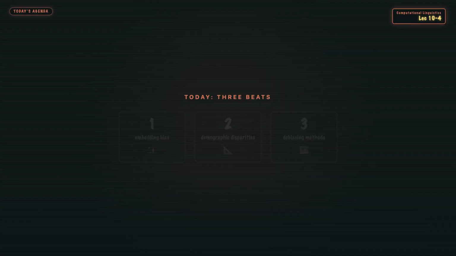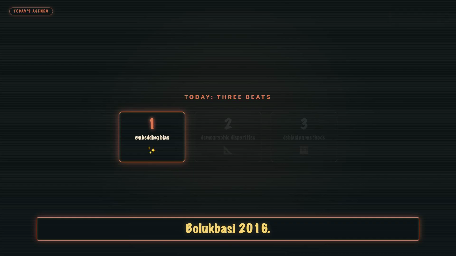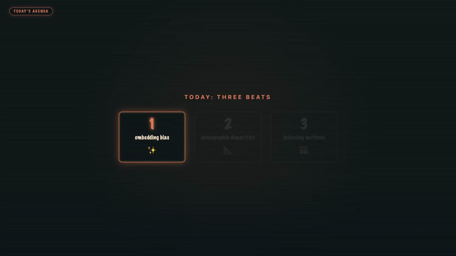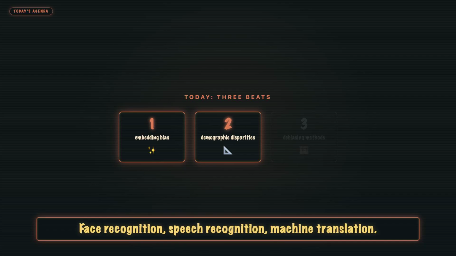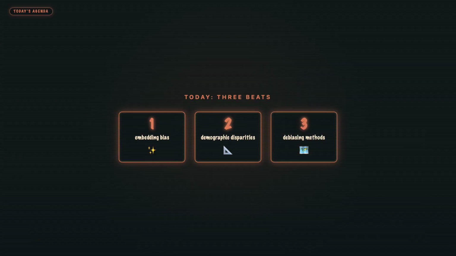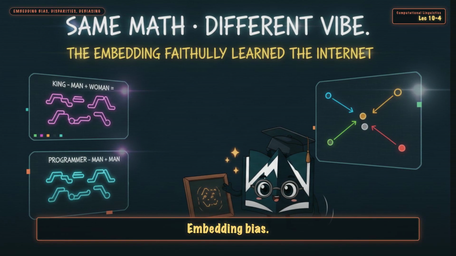Today's 3 beats. First, embedding bias. Bolukbasi 2016. The vector geometry of stereotype. Why word2vec learned homemaker equals woman. Second, demographic disparities. Different error rates for different groups: face recognition, speech recognition, machine translation, and the gorilla incident. Third, debiasing methods. Why the honest ones are hard, why the easy ones do not work, and where the field is now.